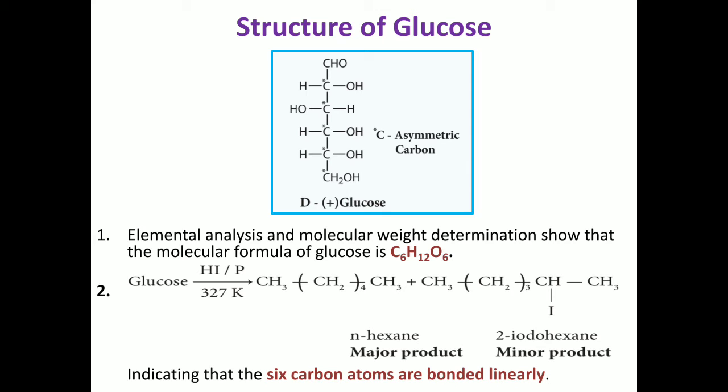Hence, n-hexane is the major product. So it indicates that the 6 carbon atoms in the glucose molecule are linearly bonded, not branched.